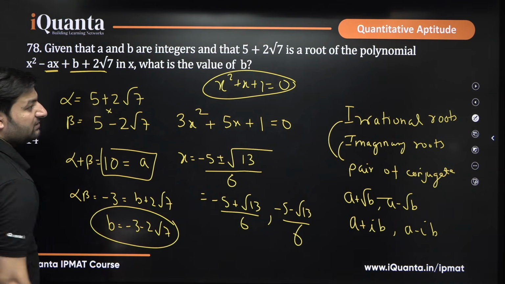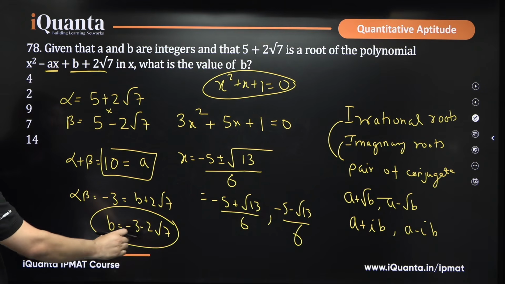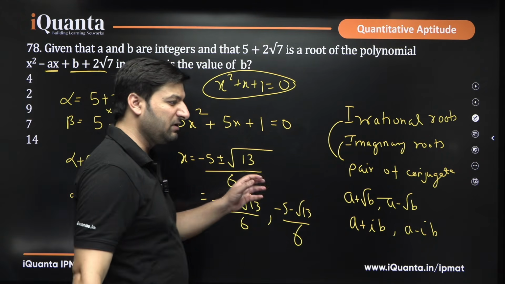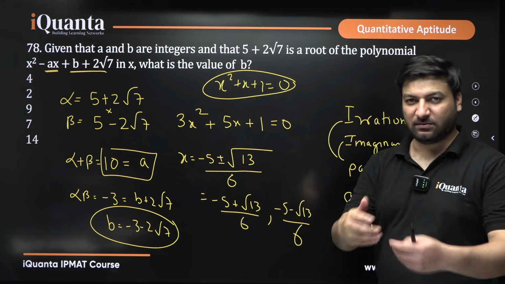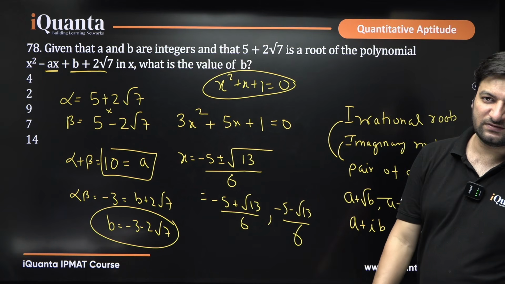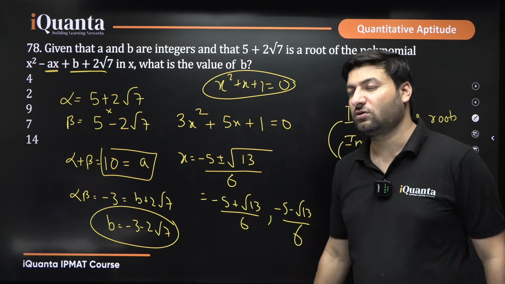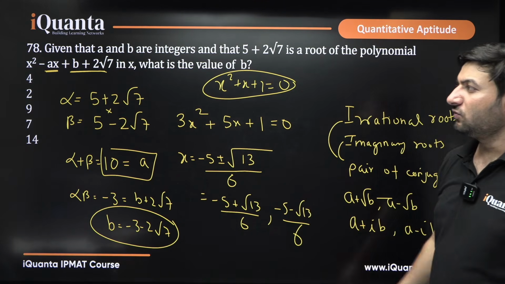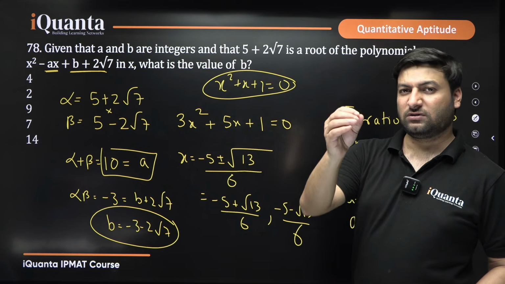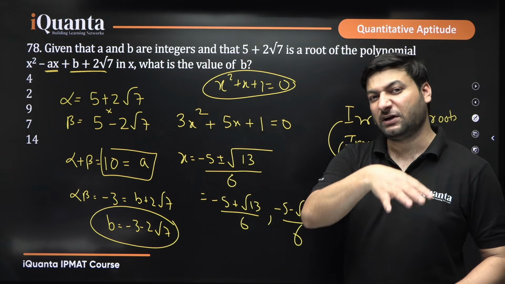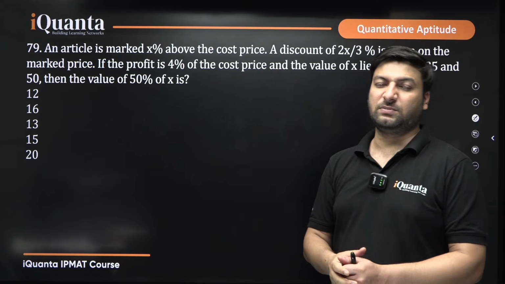This question had a discrepancy, in whichever exam it was asked. They have given these options, but the correct answer will be this. When there is a discrepancy, I mean you get a certain answer and it is not present, in IPMAT you get free marks for that. Everybody gets bonus marks, plus 4 marks for that particular question, but only those who attempt it, not those who do not attempt it. So whenever you are very sure about a question in IPMAT and see that there is some problem with the options, you attempt that question. It happened in 2025 as well. There were 2 questions with an issue, and for those 2 questions people got bonus marks in quants.